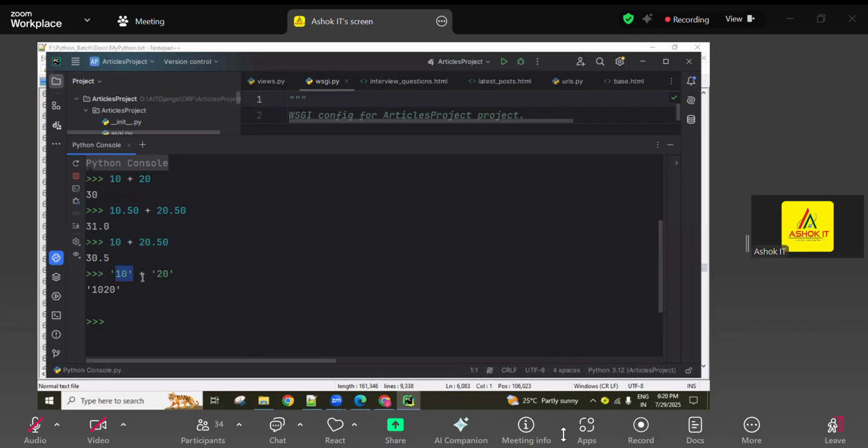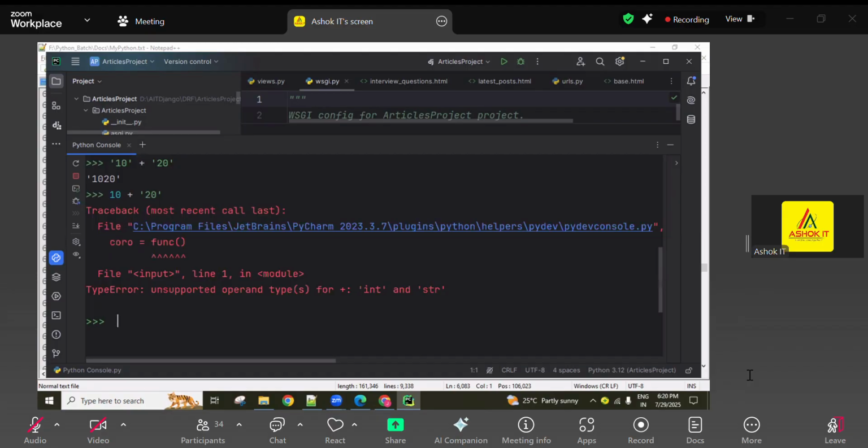If both inputs are strings, then it acts like a concatenation operator. And if one is a number and one is a string, there is confusion between arithmetic and concatenation, so a type error is returned. Because of two different types, type error returns: unsupported operand types for plus, one is int, one is str.